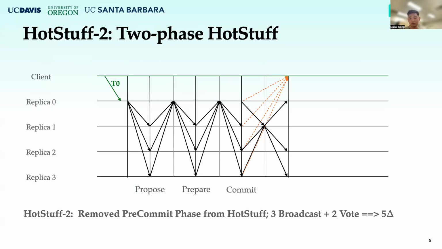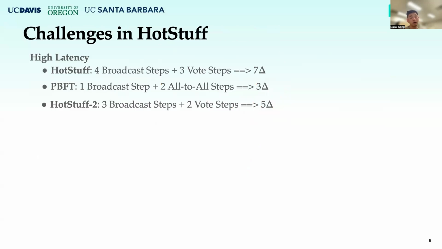One protocol that was proposed trying to reduce the latency of HotStuff was HotStuff-2. This is the workflow chart of HotStuff-2. In HotStuff-2, a replica locks on the transaction after receiving its prepare certificate, and the replica commits the transaction after receiving its commit certificate. In total, HotStuff-2 has 3 broadcast steps and 2 vote steps, so HotStuff-2 has a lower latency than the original HotStuff.